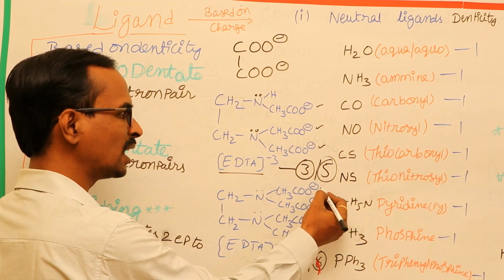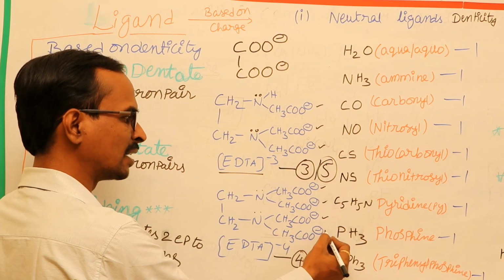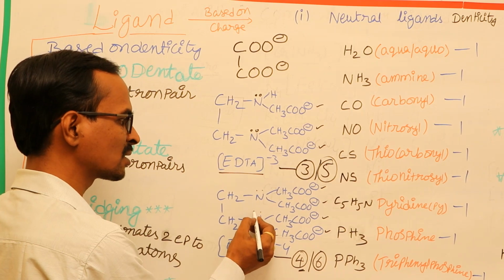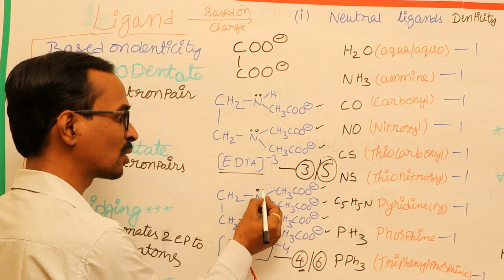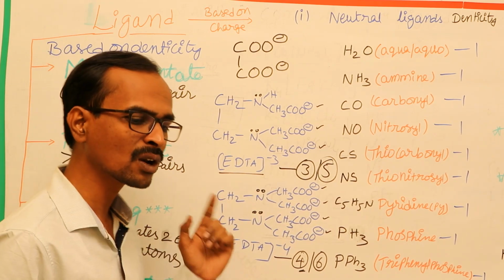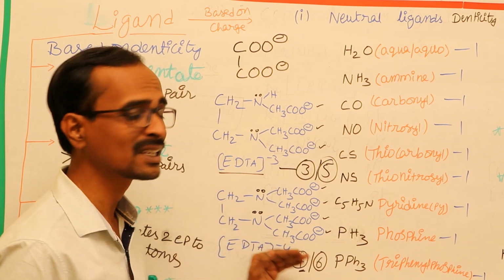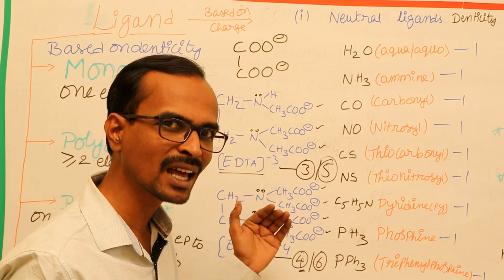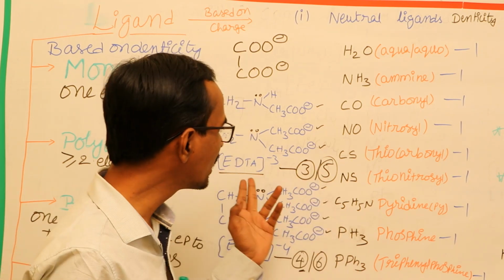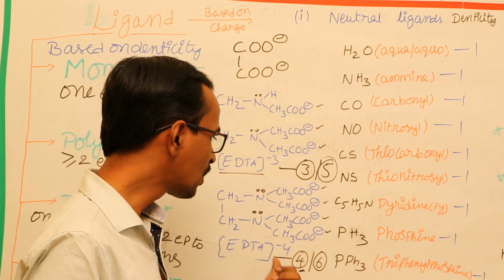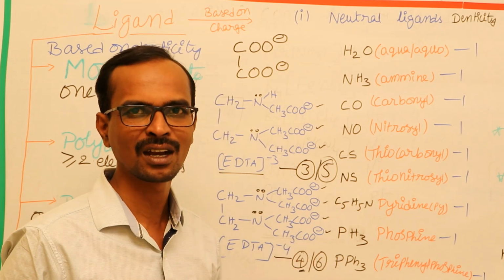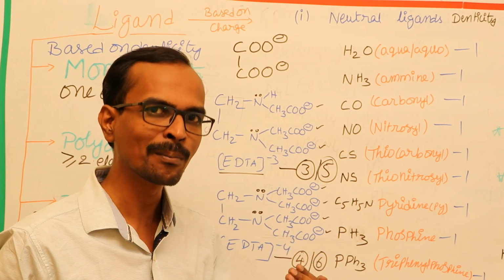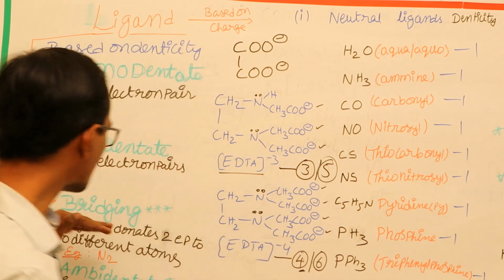If only the negative charges are donated, its denticity will be 4, and if along with these negative charges the lone pairs of electrons on the nitrogen atoms are also donated, it is nothing but a hexadentate ligand. So a ligand has the ability to act as both tridentate and pentadentate here, tetradentate and hexadentate here. That means the denticity of a ligand varies from complex to complex.